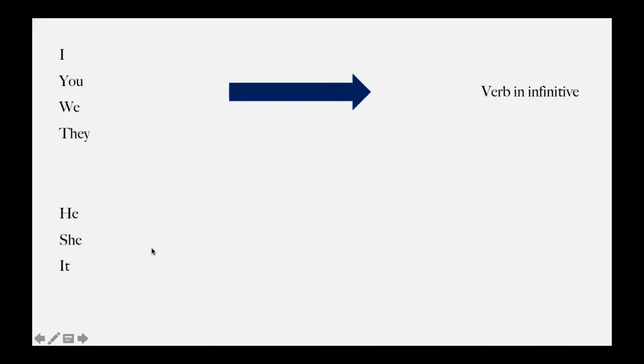Okay? The second thing we should know is that with he, she, it, we will add to our verb s or es. Okay? So these two things you have to put in your mind. The first thing is that when you have I, we, they, you, our verb will be in infinitive. And the second thing is that whenever you have he, she, it, we will add to our verb s or es. So play will be plays: she plays, he eats, or it snows, it rains. Okay? So put these in your mind because we will use them.